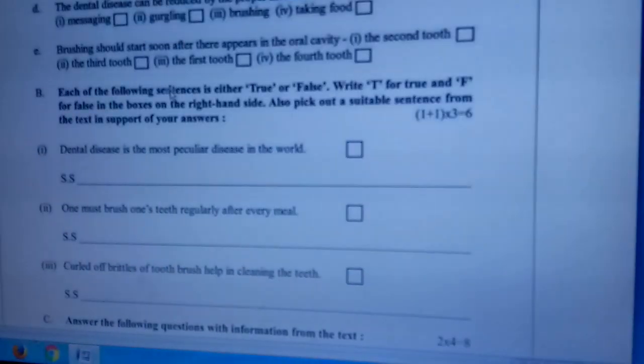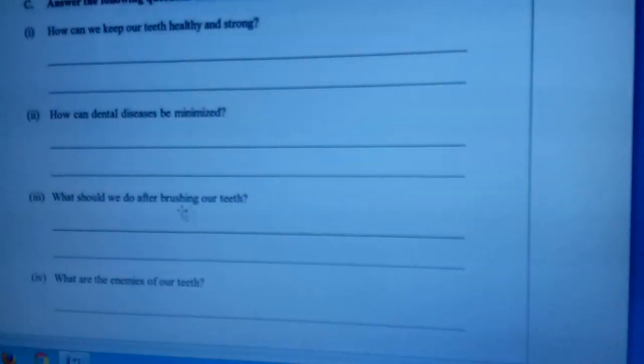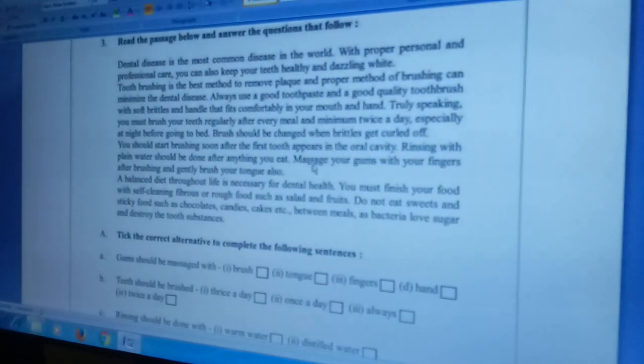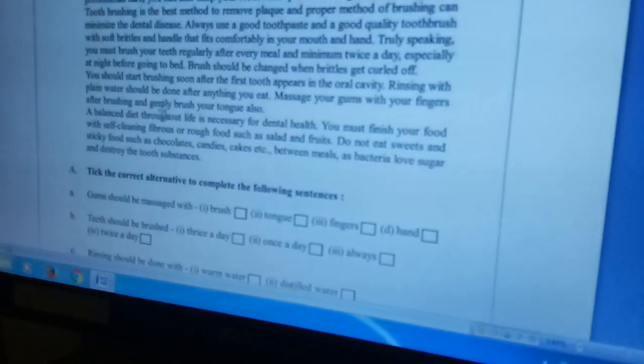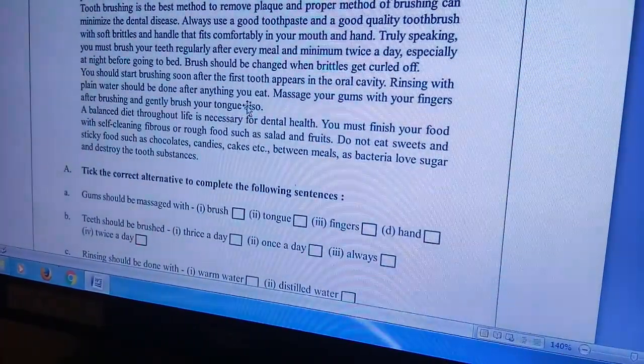Question number C3. What should we do after brushing our teeth? Here you can get the clue. Massage your gums with your fingers after brushing and gently brush your tongue also.